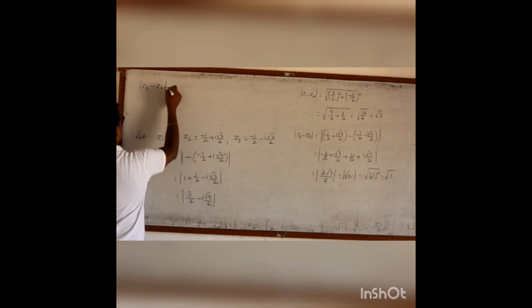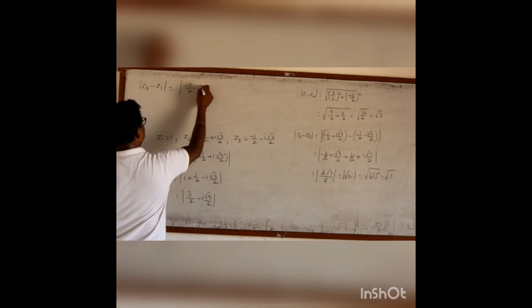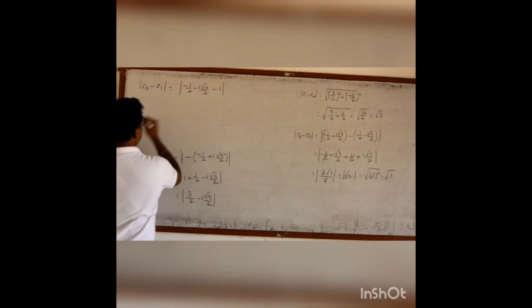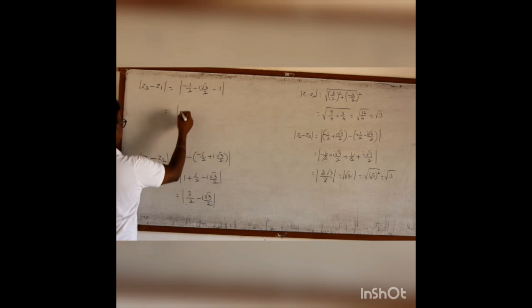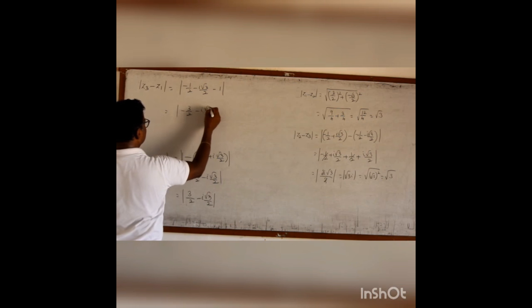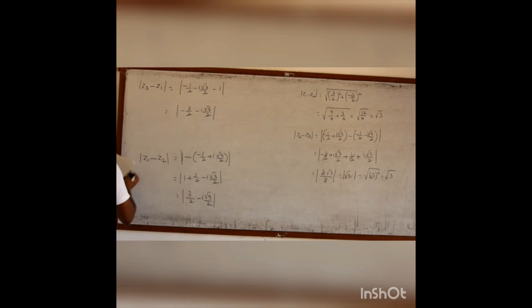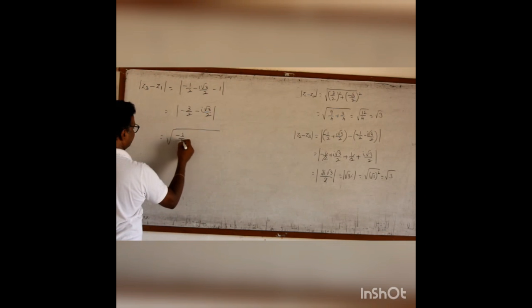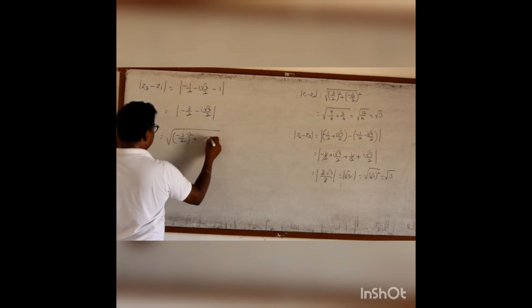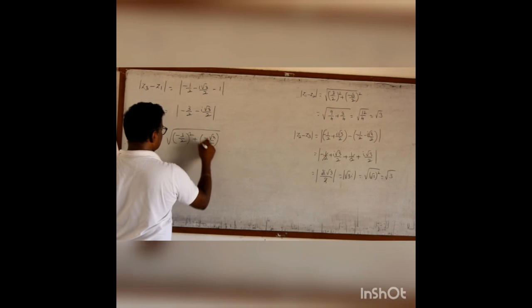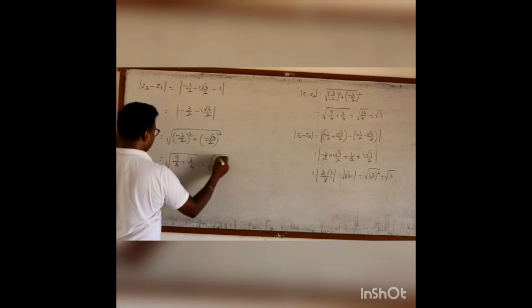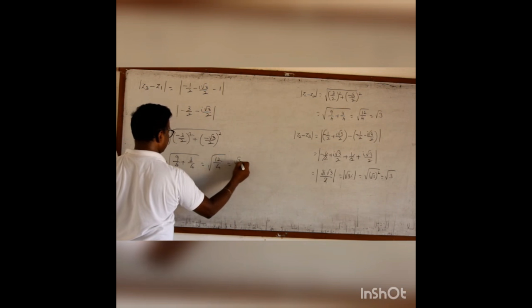Then we shall find the distance between z3 and z1. z3 minus z1: z3 is minus 1 by 2 minus i root 3 by 2, minus 1. Minus 1 by 2 and minus 1 can be added. It is minus 3 by 2 minus i root 3 by 2. So the same thing we are going to have. It is root of minus 3 by 2 the whole square plus root 3 by 2 the whole square, 9 by 4 plus 3 by 4, again 12 by 4, which is root 3.